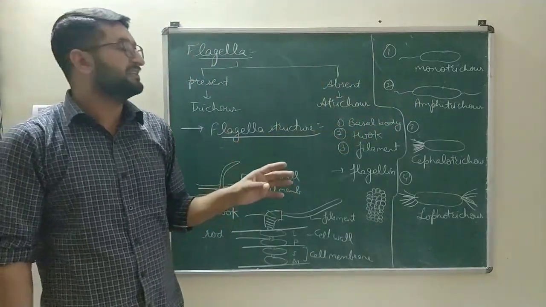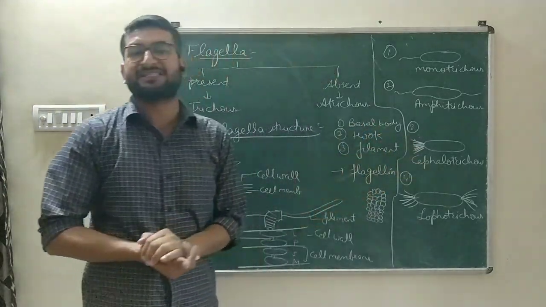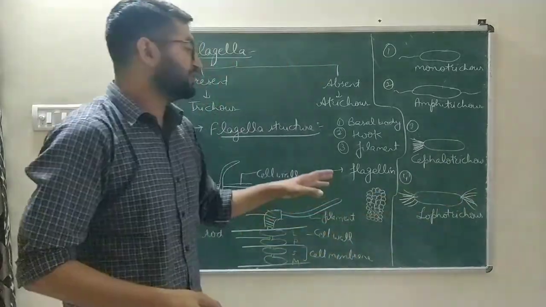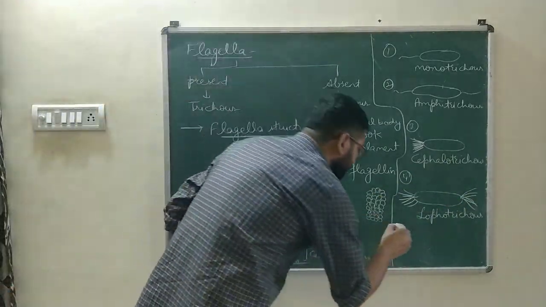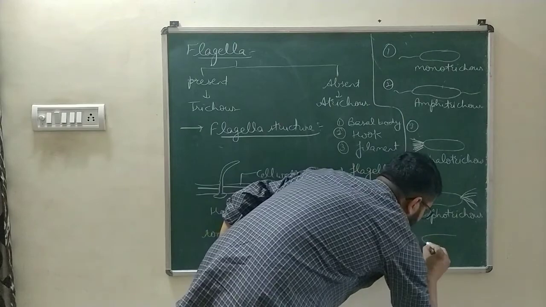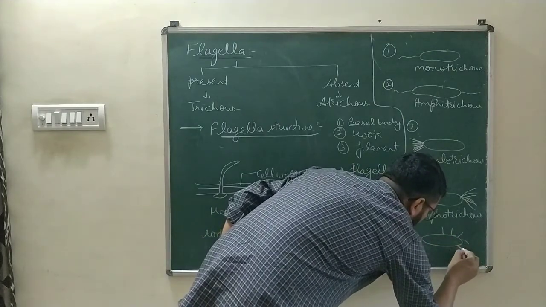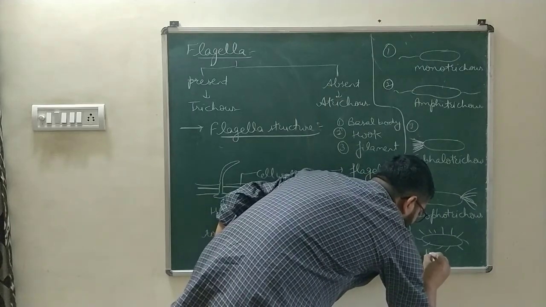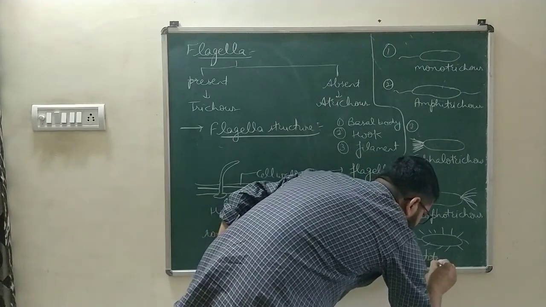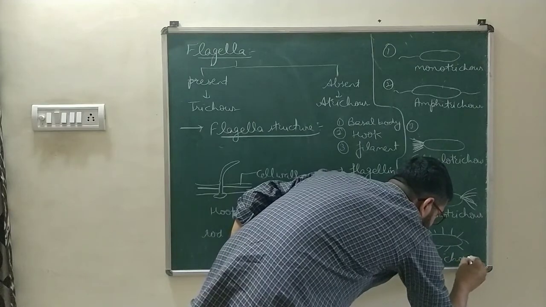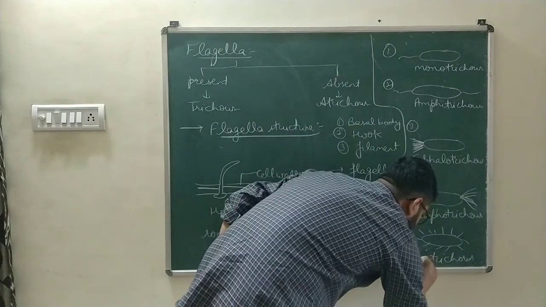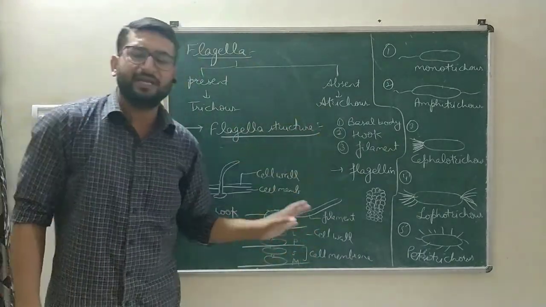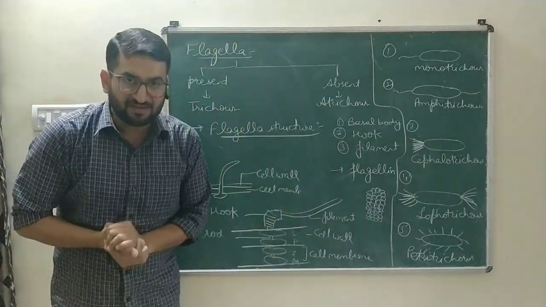If the cluster of flagella is present on one end, then it is known as cephalotrichous. And if the cluster is present on both ends, it is known as lophotrichous. And if the flagella are present all over the body, then it is referred to as peritrichous.